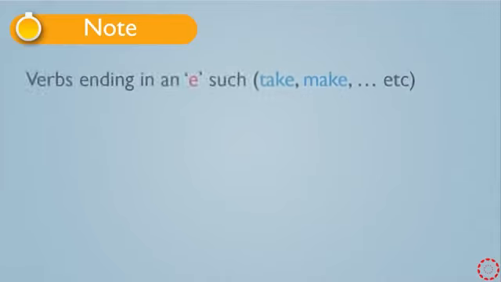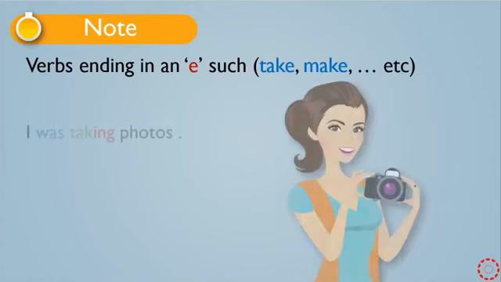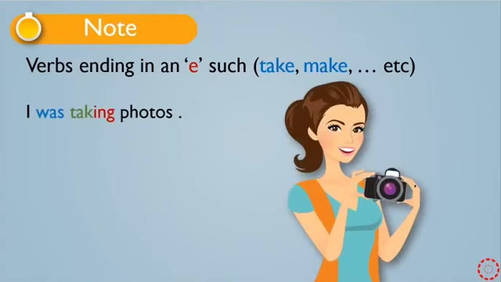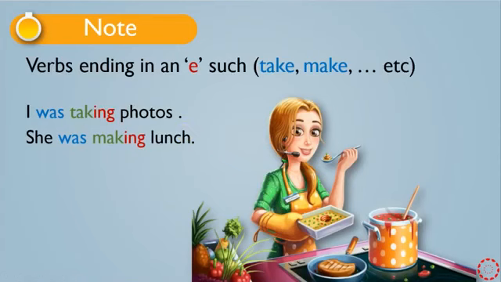When we add ing to the verb, we have some spelling rules that we have to know. Look at the first one. Verbs ending in e, such as take, make. When we add ing to these verbs, we remove e and then we add ing. Look at this example. I was taking photos. And she was making lunch. We remove e and then we add ing.